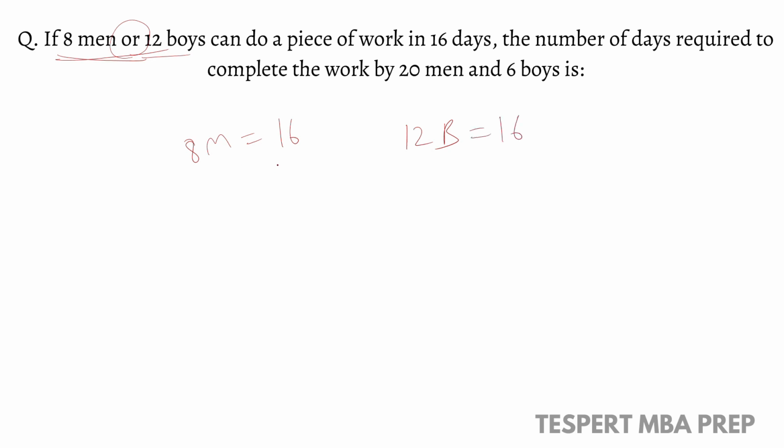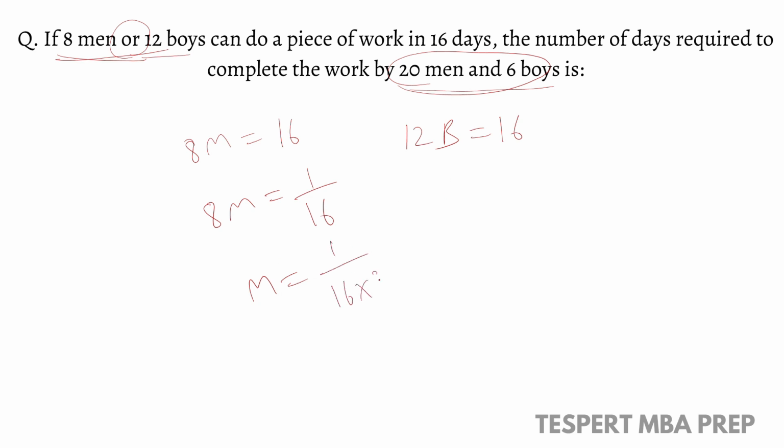But we need to find how many days are required to complete the same work by 20 men and 6 boys. In these types of problems, we first calculate the 1 day work for men as well as the boys, and we substitute that here. So let's do it. 1 day work of 8 men is 1 by 16, and total 1 day work is 1 by 16 into 8.